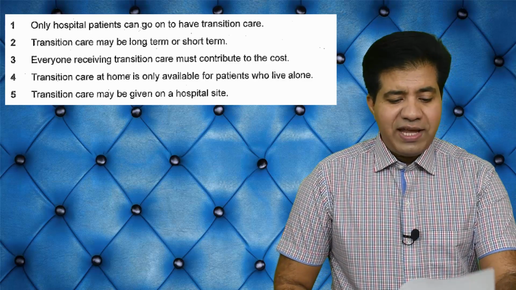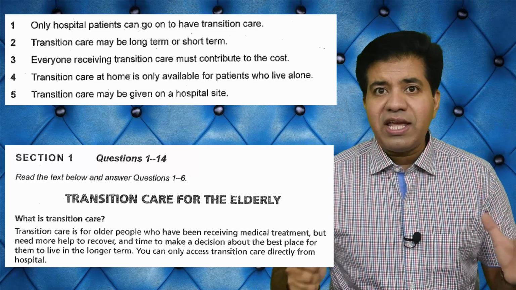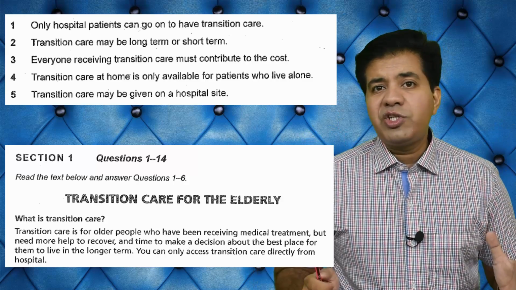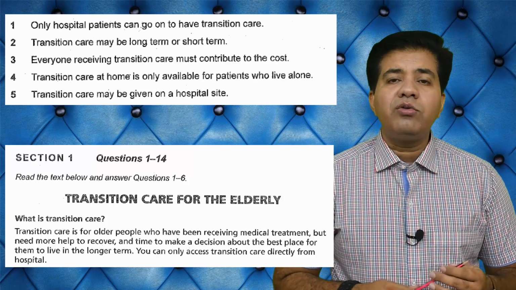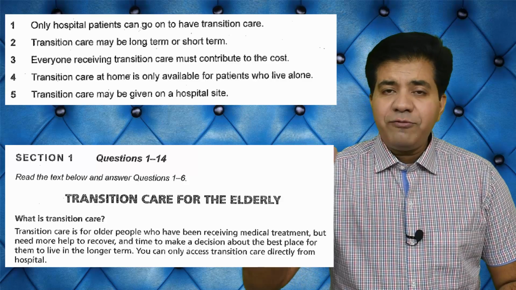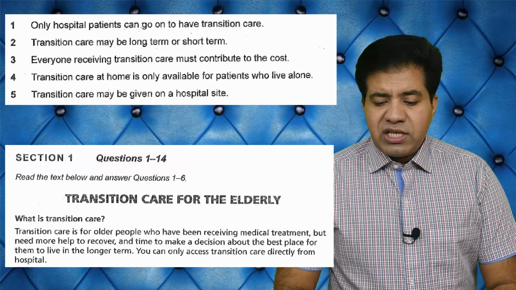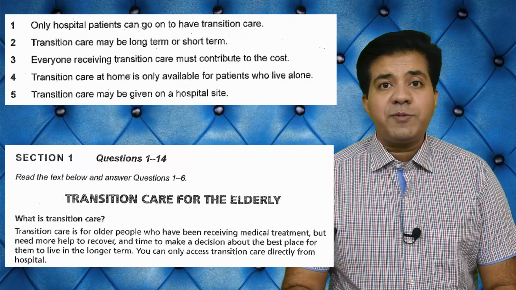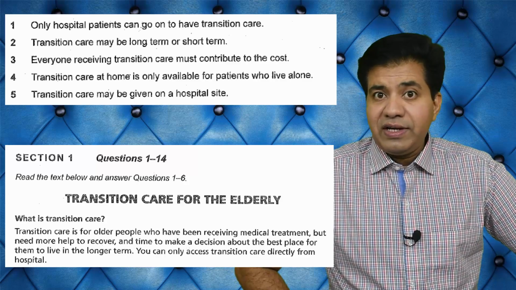We go back to the text and see. And remember, in General Training reading Section 1, questions and answers are in the same order. Now in order to find this first answer, I have to go to the first paragraph. Now it says, what is transition care? And I got to see only hospital patients. I am on the third line of this paragraph.